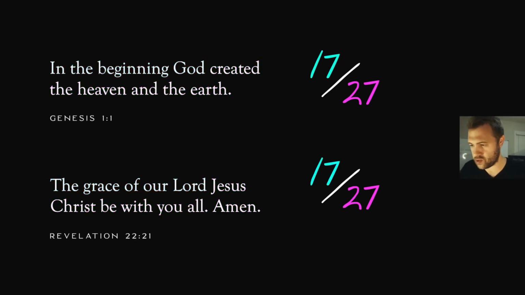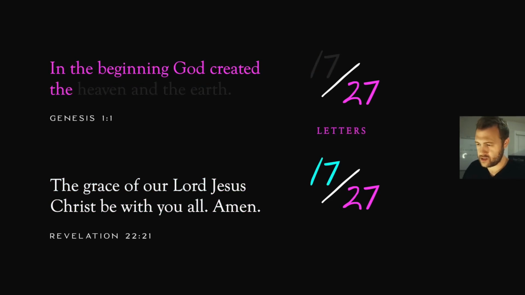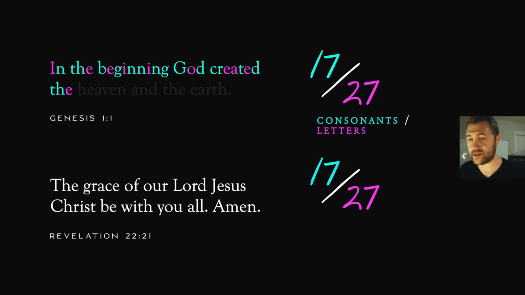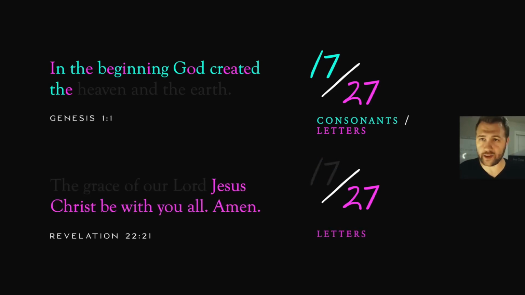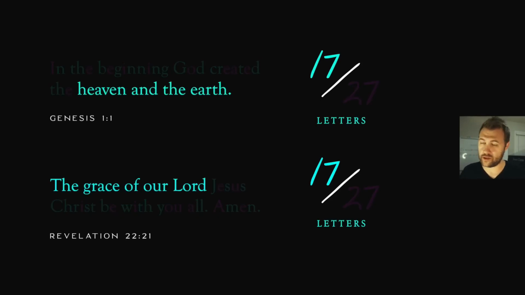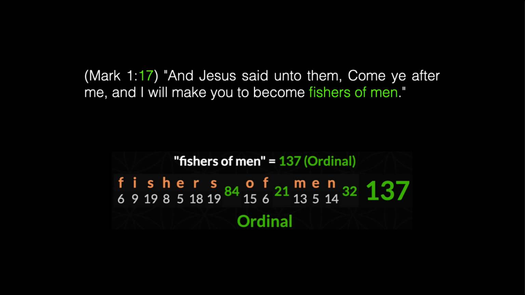If you look at the first 27 letters of Genesis 1:1, there are 17 consonants in those 27 letters: "In the beginning, God created the." And the same thing with the last 27 letters in Revelation 22:21. You get 27 letters and 17 consonants. The last 7 words of the Bible form 27 letters, 17 consonants. Then I noticed with that pattern, the remainder of those 17 letters that are left each have 7 vowels in them.